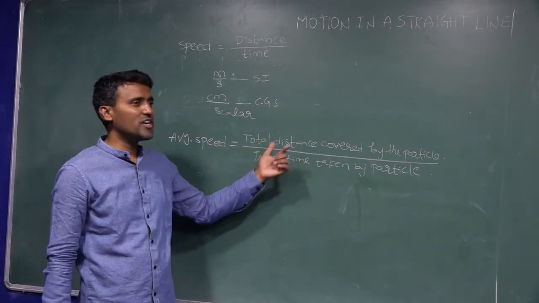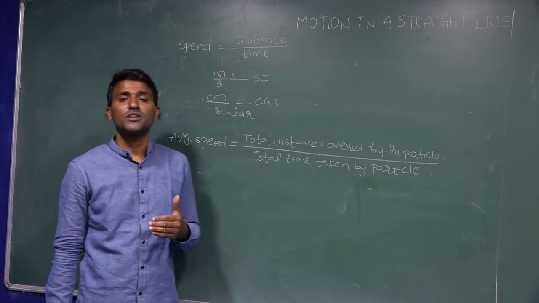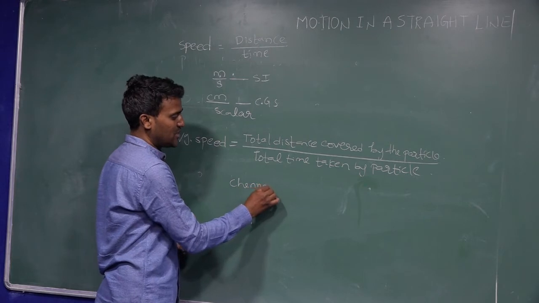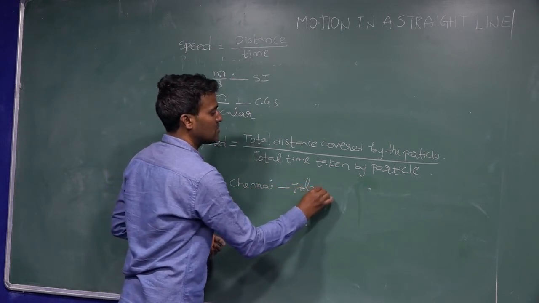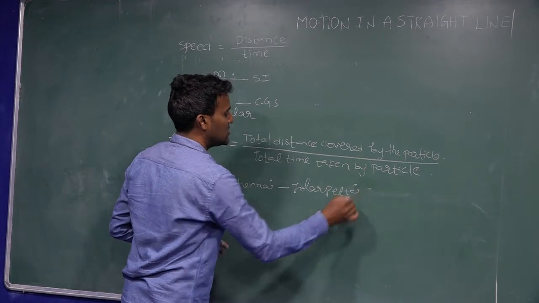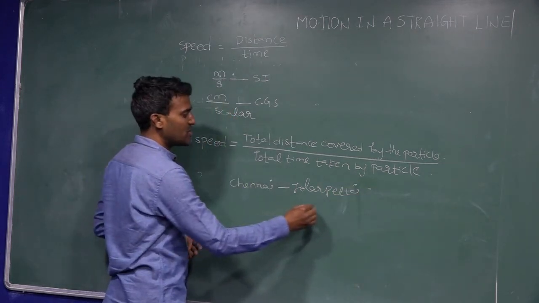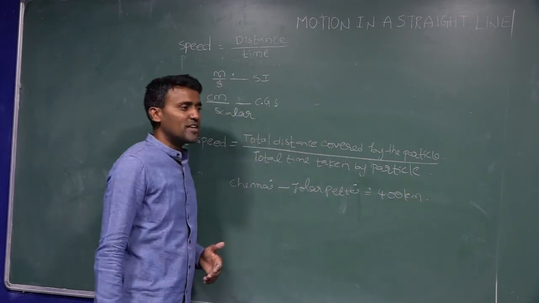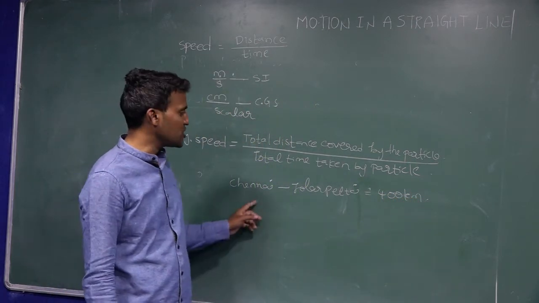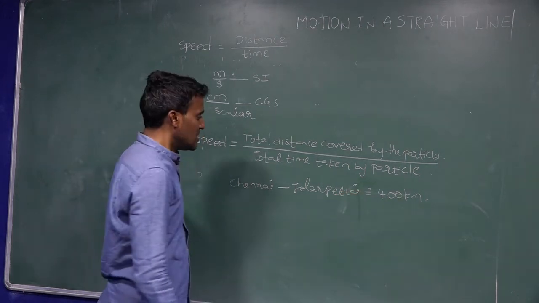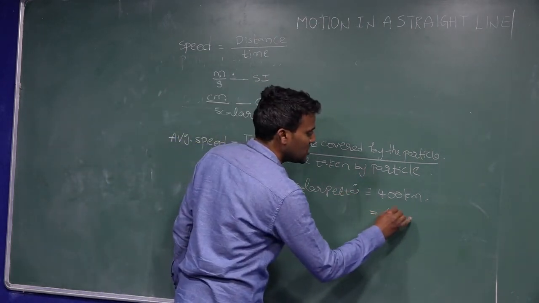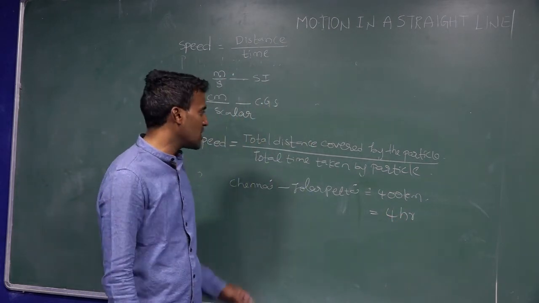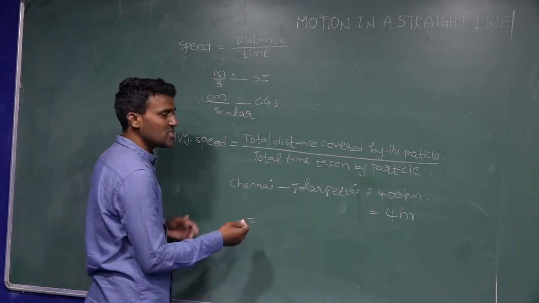In this, total distance means, for example, you want to travel from Chennai to Jolarpet. From Chennai to Jolarpet it is 400 kilometers by car. When you travel this 400 kilometers, you reach the destination in 4 hours. Now, what is your average speed?